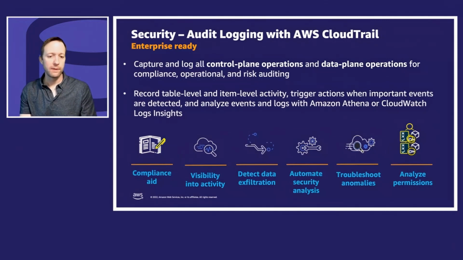Go into CloudTrail, you'll be able to see who accessed this, who changed this. You can look for someone doing something nefarious for data exfiltration. You can look for anomalies. You can analyze, is anyone accessing something they're not supposed to? Was there a loophole in our IAM configuration which allowed a get where we didn't expect a get to be successful or was actually returned? So it's optional, but you turn it on, you're able to pick what you want to audit, and it will create audit logs of all the activities going on inside DynamoDB.